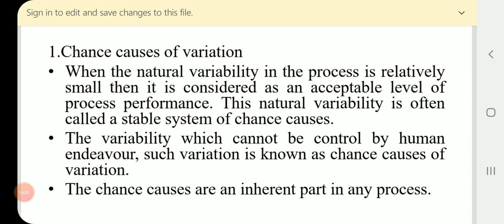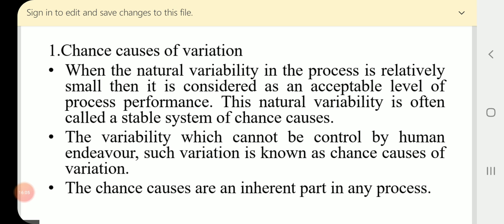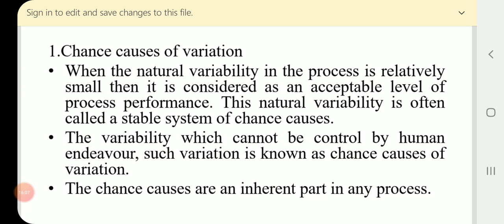The natural variability in the process is relatively small, then it is considered as an acceptable level of process performance. This natural variability is often called a stable system of chance causes.